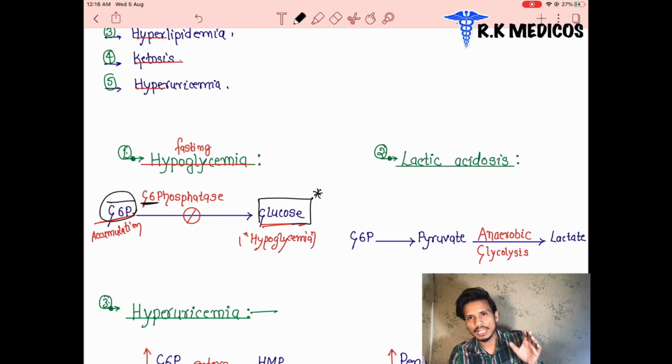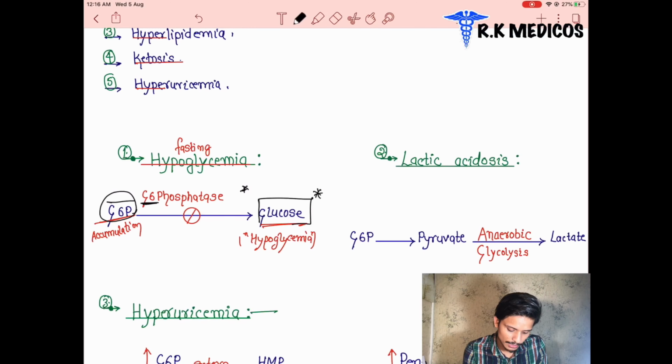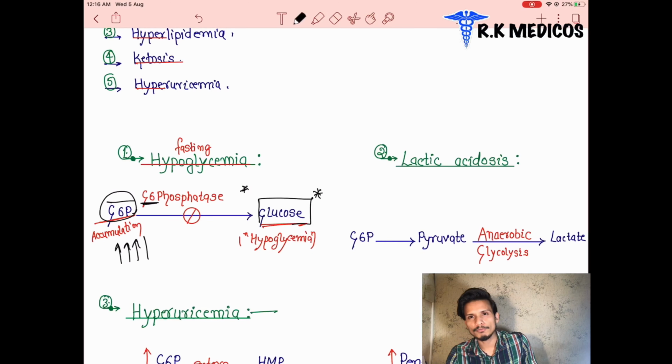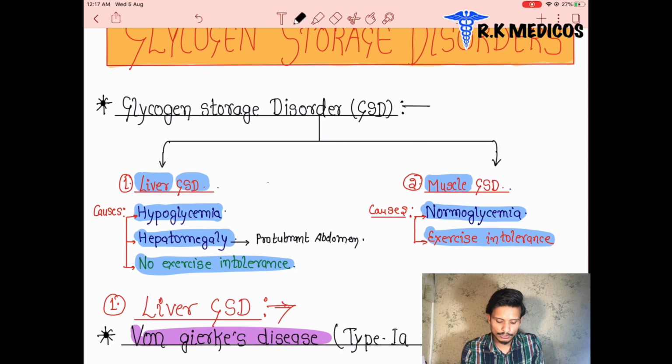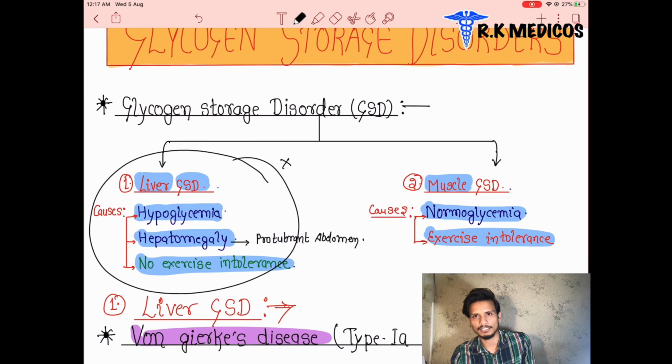And here this enzyme is absent, and that's why, with the absence of this enzyme, the glucose 6-phosphate amount will be increasing. It leads to the glucose amount decreasing. So in the body of that Von Gierke patient, a hypoglycemic condition develops. And now you know, in the liver, these terms are very specific here. All of the liver glycogen storage disorders have hypoglycemia and hepatomegaly.